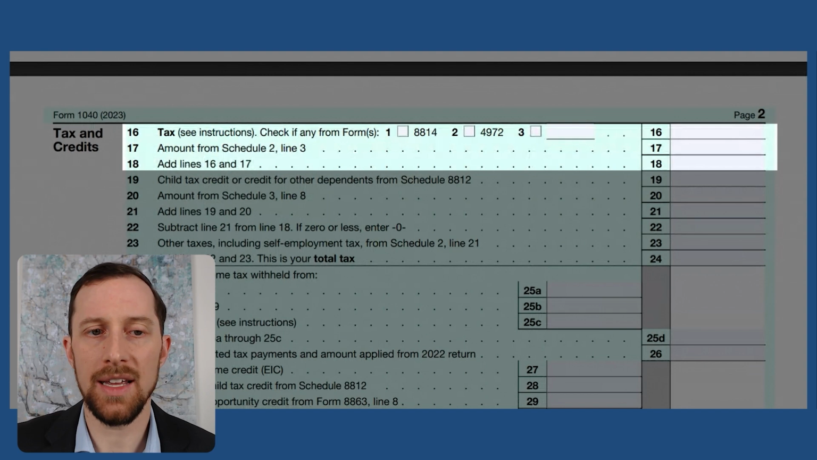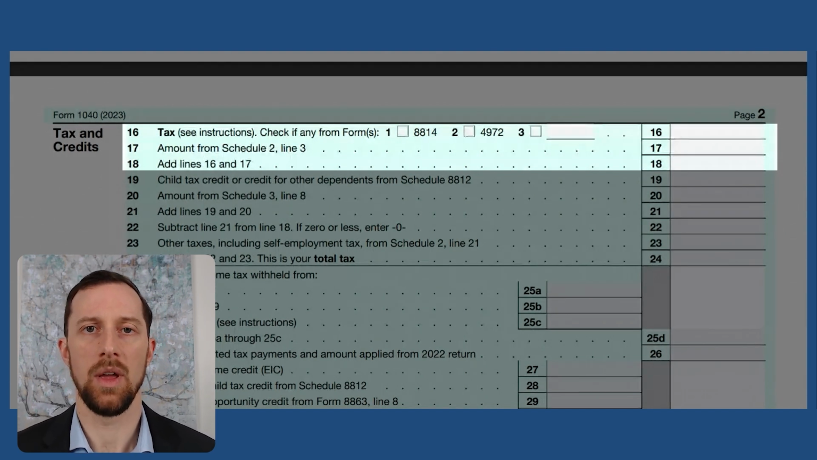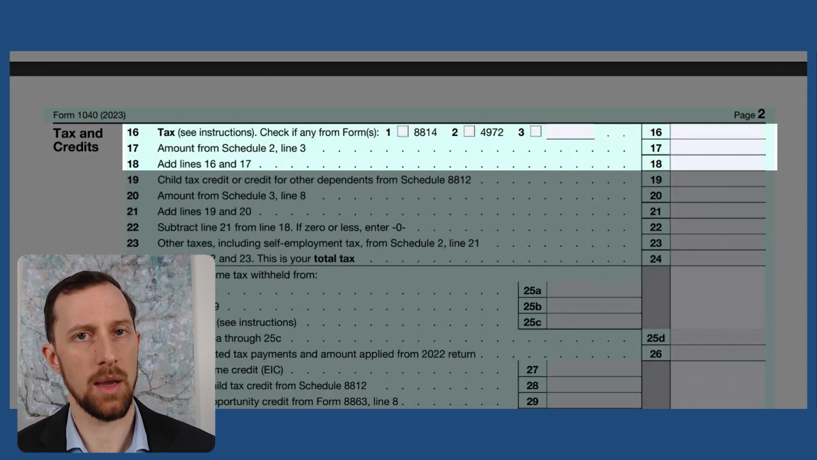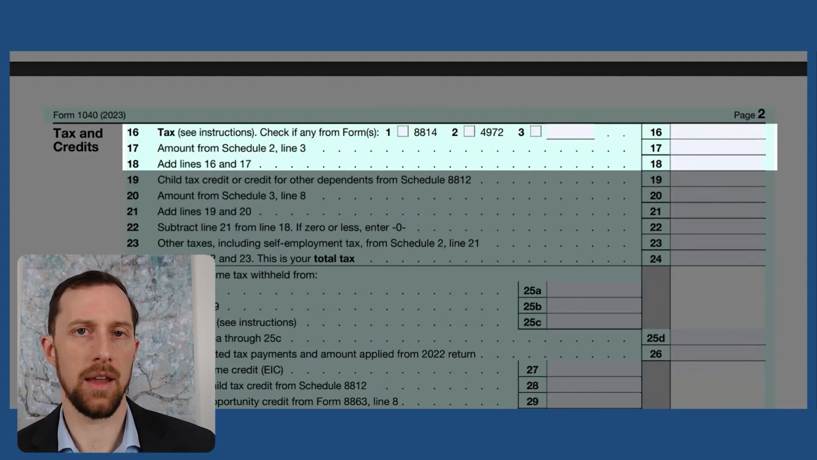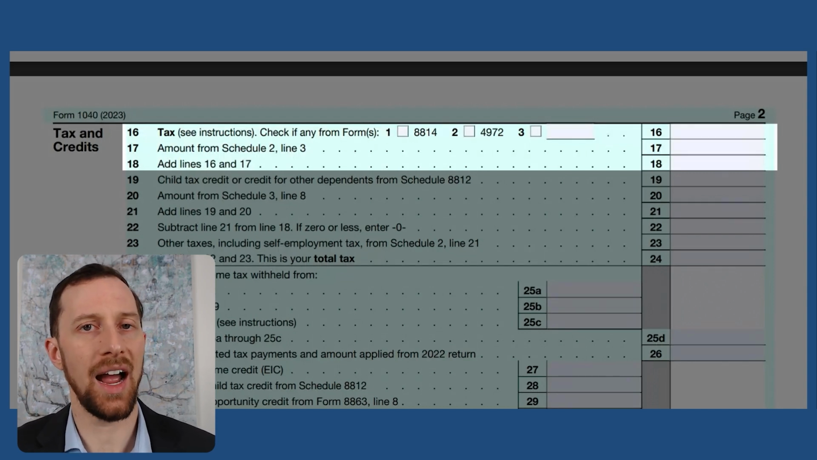So we've just gone through the income, and now we're going to go through how the tax is calculated and then your payments. So line 16, you're going to have to see those instructions there because we have a graduated tax rate. Only some is going to be taxed at 10%, some is going to be taxed at 12%, and then upward and upward and upward. So not all of your income is taxed at that highest level of your taxable income.